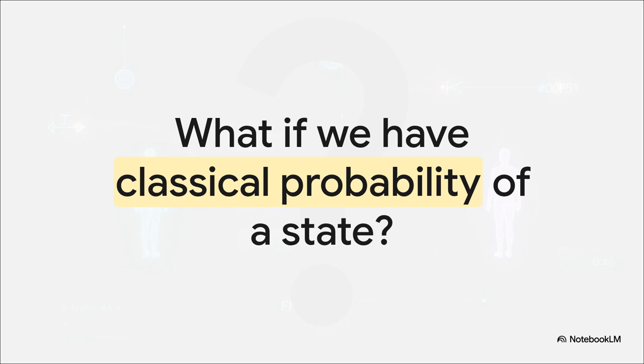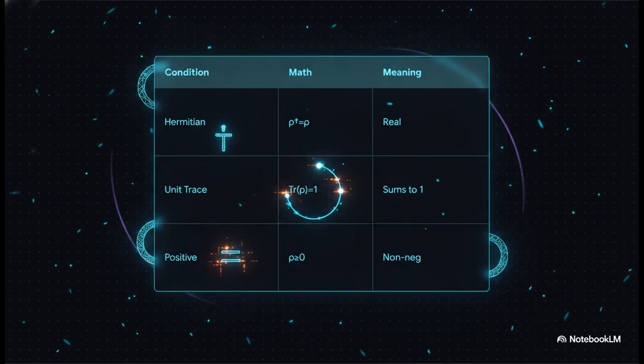Exactly. This creates a huge gap in our toolkit. When we lack complete knowledge of a state, the standard state vector totally fails us. That's why the density operator becomes our inevitable mathematical solution. It's built to handle quantum probabilities and classical ignorance at the exact same time. To be a valid density matrix, which we denote with the Greek letter rho, it has to pass 3 tests.